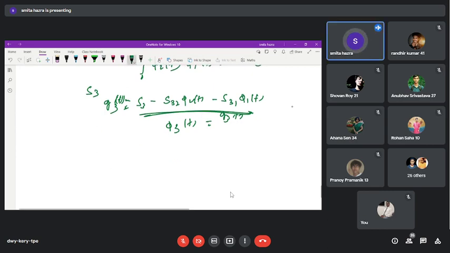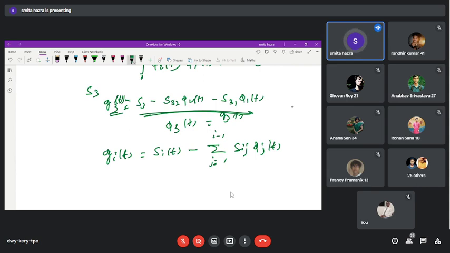Then the generalization function is Gi(t), because this is based on the number of the set of signals. This is the general function, equal to how much? Gi(t) = Si(t) minus the summation over j equal to 1 to i minus 1 of Sij phi j(t), because here you are taking all the functions except this one.